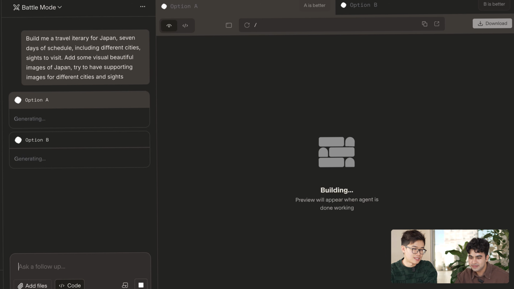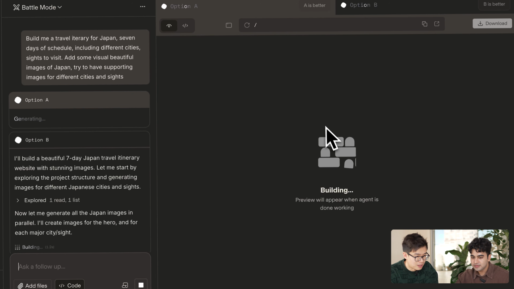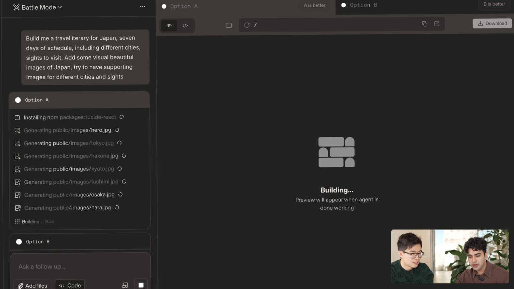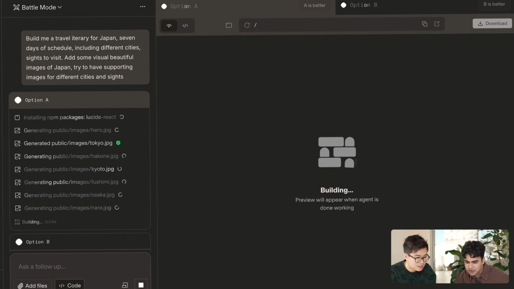As you can see, this is our battle mode. This looks very different with the text though. We have a lot more going on here. Do you want to walk me through a little bit of what is happening in this screen? Yeah, for sure. Right off the bat, we see option A is generating a ton of images. It seems like it's generating different cities like Tokyo, Hakone, Kyoto, Osaka, and so on.